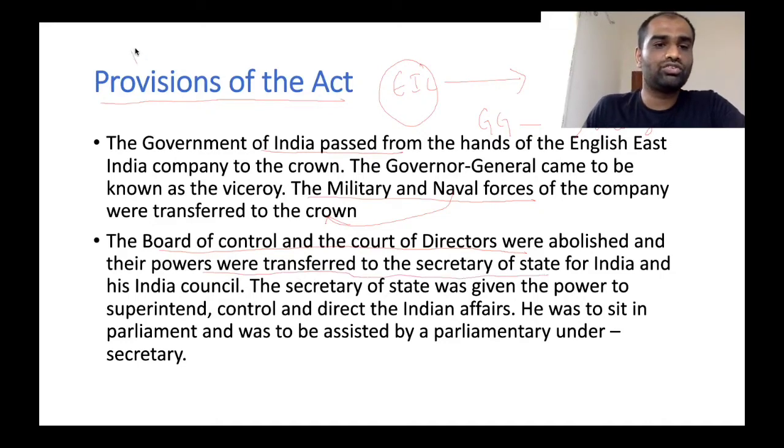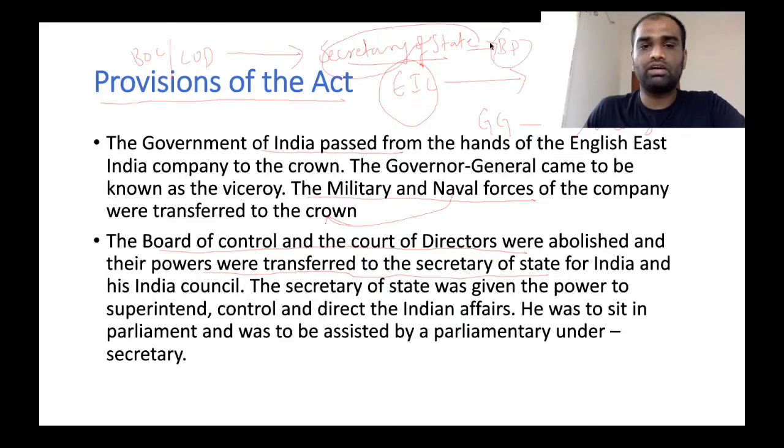So the powers of the Board of Control as well as the Court of Directors were transferred to a new person called the Secretary of State. This Secretary of State is a person who sits in the British Parliament, and he has to be assisted by a body called the Council of Indian Affairs. Clear? So these are the provisions of the Government of India Act 1858.